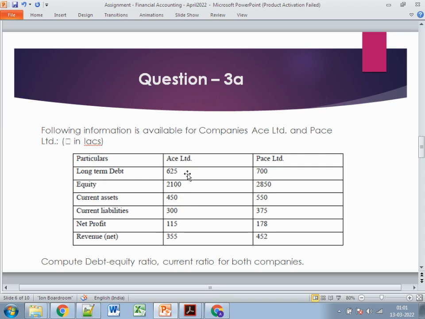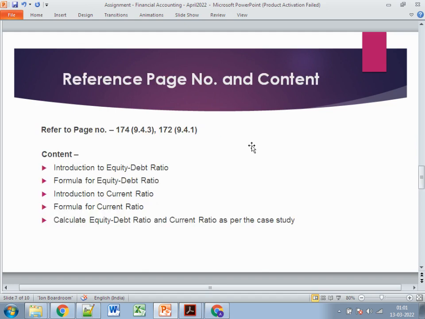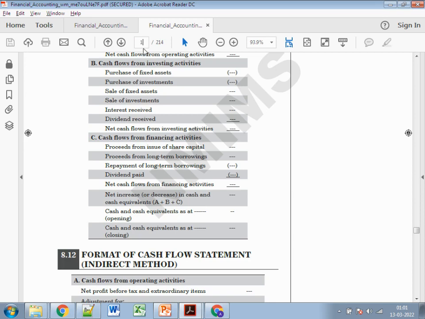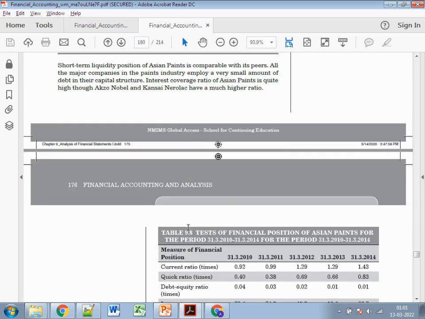Then the next question comes as 3A. It says that the following information is available for the two companies, Ace and Pace Limited. There are some particulars provided like the long-term debt, equity, current assets, current liabilities, profit, and revenue. So we need to compute a few things. The very first one is the debt equity ratio, and the second is the current ratio for both the companies. So let's see. Page number 174. Going to page number 174.